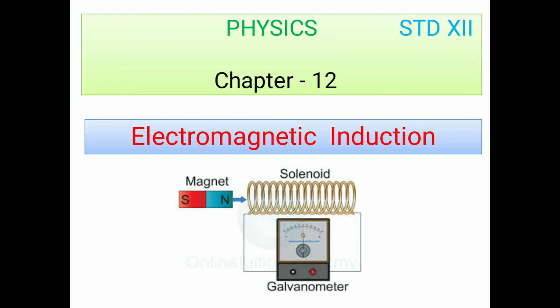Thereafter, Oersted and Ampere suggested that moving charges produce a magnetic field. Then the question arises: can we produce an electric field or current by a moving magnet? Means the opposite, whether a moving magnetic field produces an electric field.